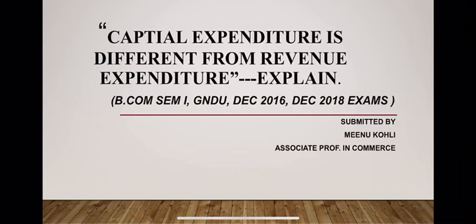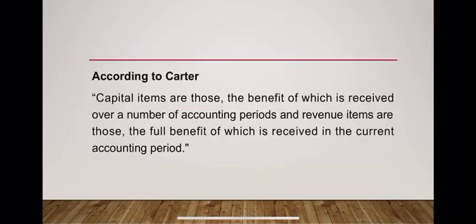So first we should understand what we mean by the term capital and revenue and why there is a need to distinguish between these two items. In the words of Carter, capital items are those the benefit of which is received over a number of accounting periods, and revenue items are those the full benefit of which is derived or received in current accounting period only.